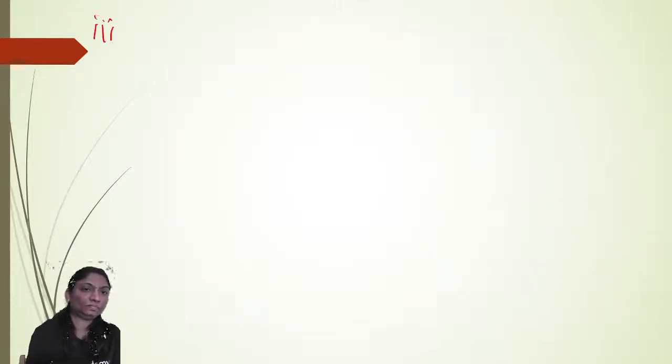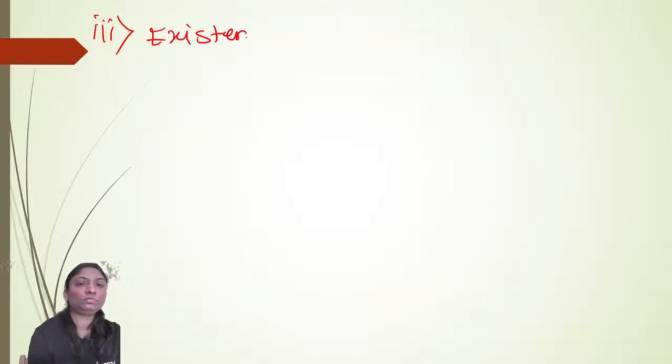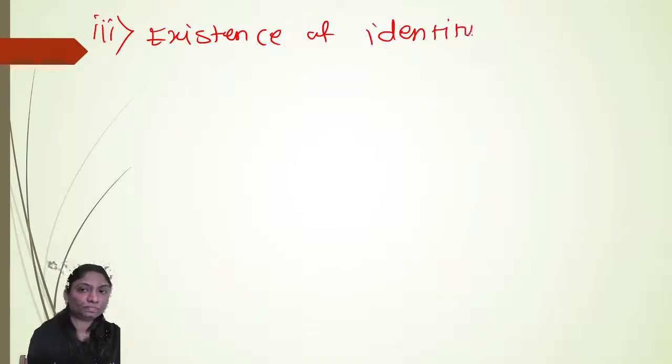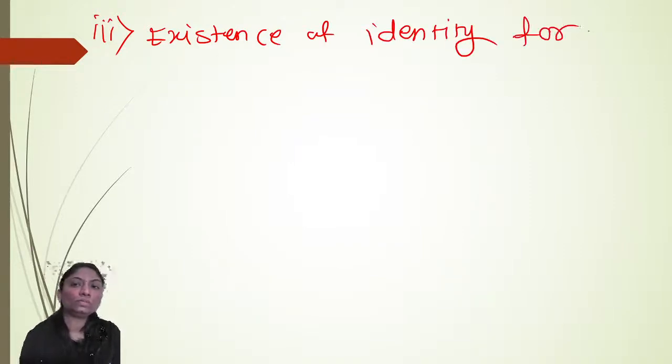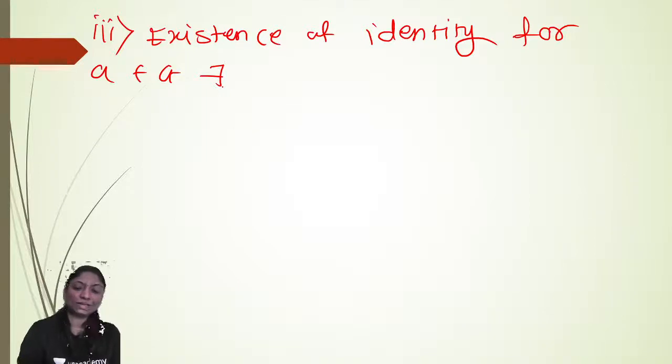Now, third one, existence of identity. For A belonging to G, which element acts as an identity element?